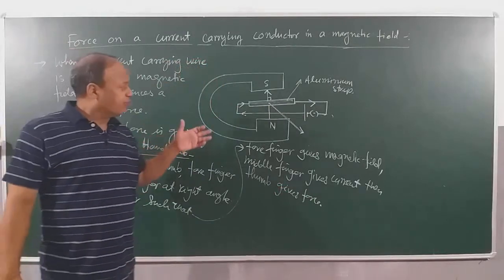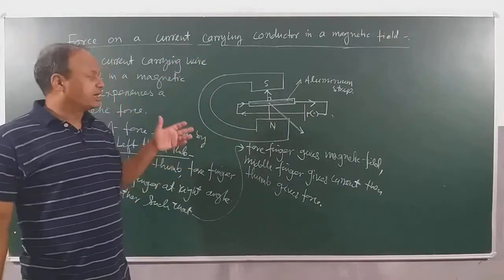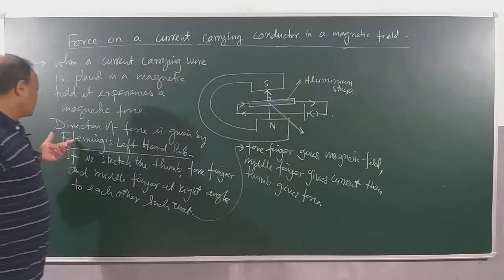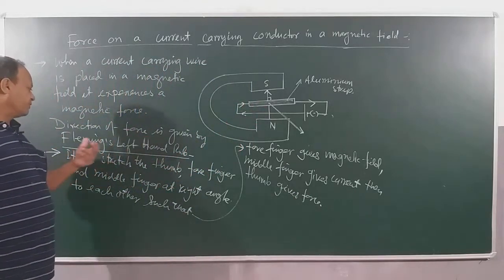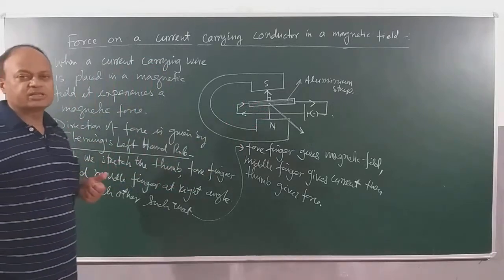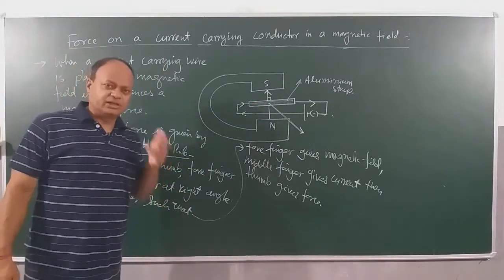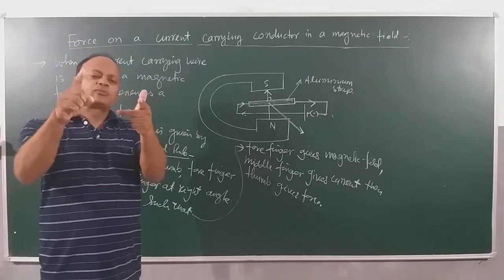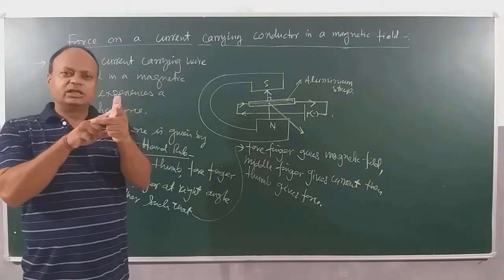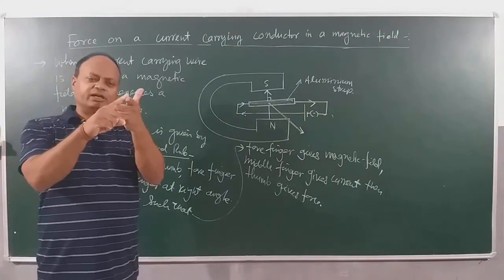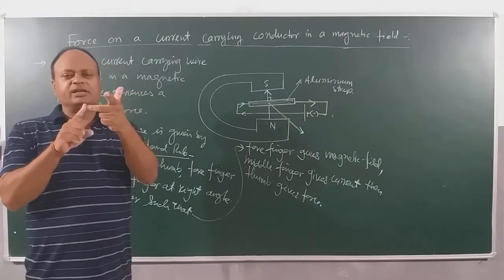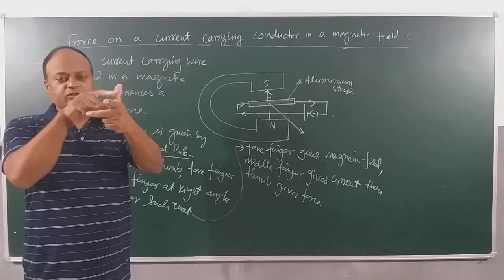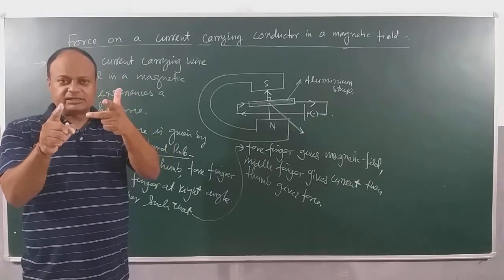Now children, we understood that whenever we place a current carrying wire in a magnetic field it experiences a magnetic force, and then we said the direction of force is given by Fleming's left hand rule. So it's important first to understand what is Fleming's left hand rule. Okay, let's understand it. Now look here before you write from the board. If you stretch the left hand thumb, the forefinger and the middle finger at right angle to each other, make sure it's at right angle, this angle is 90 degree and this angle is also how much? 90 degree, such that